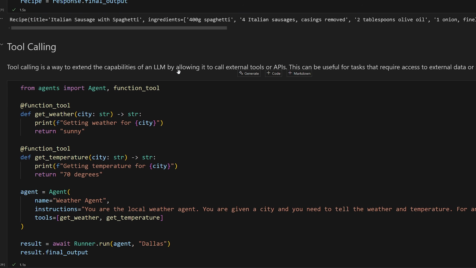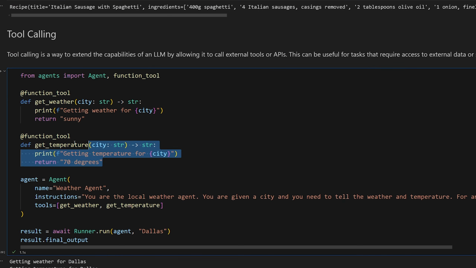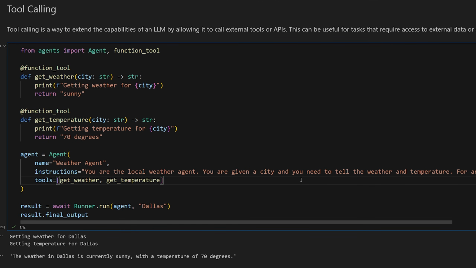They're a way to extend the capabilities of a large language model, but most importantly, you can give your large language model or your agent access to external data or services, because without this kind of stuff here, your large language model is just kind of making stuff up, right? That's only useful to a certain degree. But if you can actually combine your Python code with the agent itself, you can allow the agent to decide to call your Python code, which just unlocks a lot of capability, as you can see, okay?